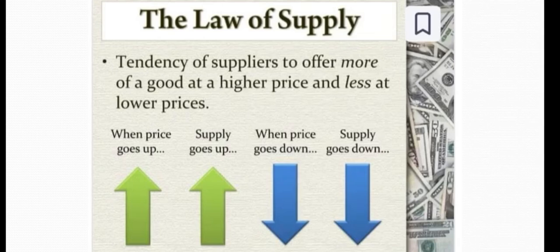Whenever price goes up, the supplier or seller wants to supply or sell more goods and services. Why? Because of the earning factor: when price increases, the supplier can earn more income or more profit. And when price goes down, the supplier's supply goes down. Why? Because the sellers' income decreases. So when price goes up, supply goes up, and when price goes down, supply also goes down.